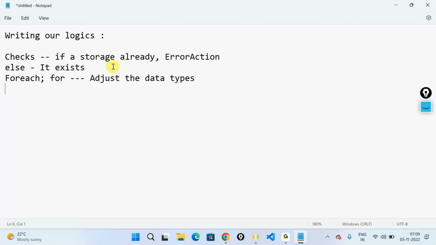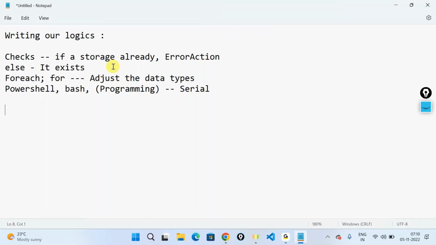Also, PowerShell or Bash or any kind of programming, out of the box, is serial in nature. What do I mean by this? Let's say in our program we are doing a for each, and we were able to create multiple resource groups, multiple storages inside those resource groups, and so on and so forth.